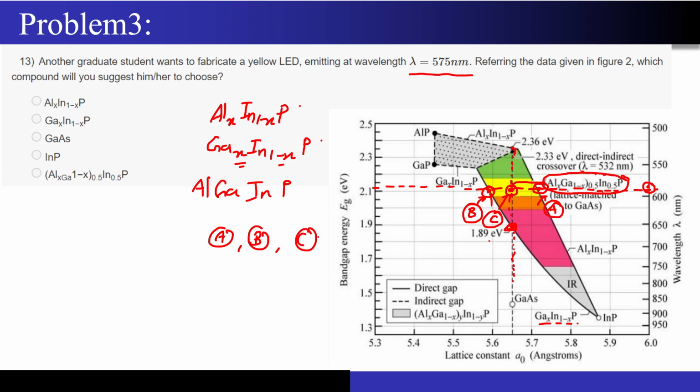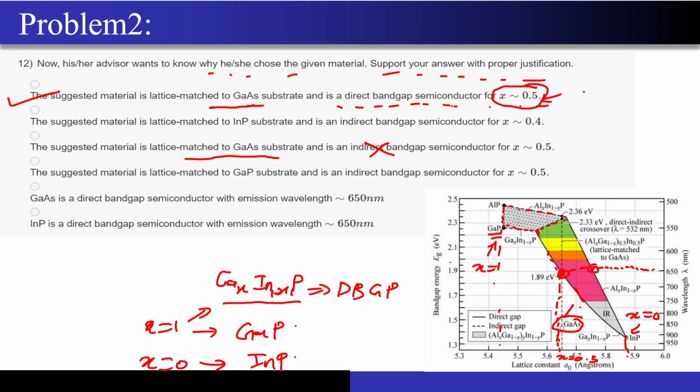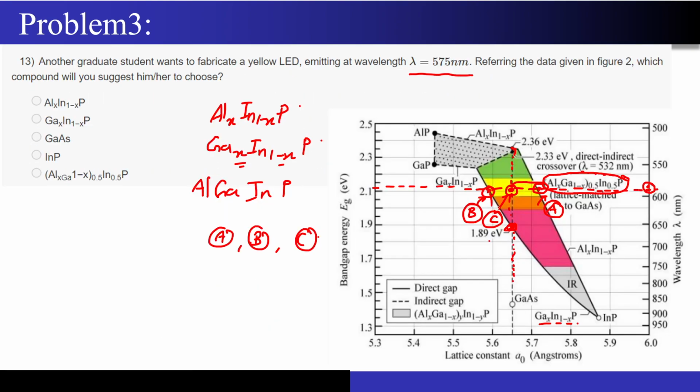Just draw a vertical line from these 3 points and tell me. It is very clear from the diagram itself. I won't be able to move ahead unless I get this answer from you guys. Come on.